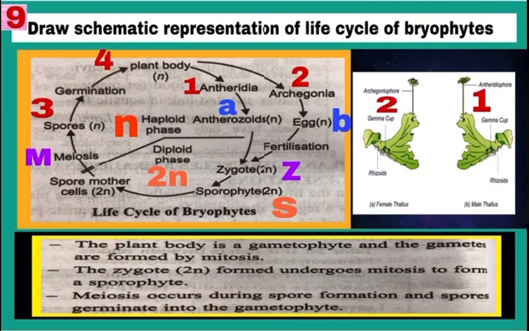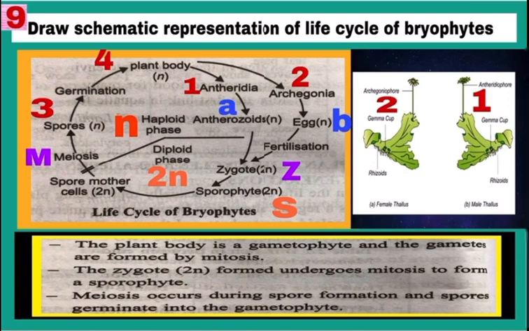Question number 9. Draw schematic representation of life cycle of bryophytes. ये क्वेश्चन आपको 5 मार्क्स का एग्जाम में आ सकता है. See the flow diagram. Start from point number 4. Main plant body of bryophyte is haploid, meaning having n number of chromosome, and it produces gametes, hence it is also called gametophyte. So main plant body bryophytes की gametophyte होती है. Now come to point number 1 and 2 and also see the diagram 1 and 2.